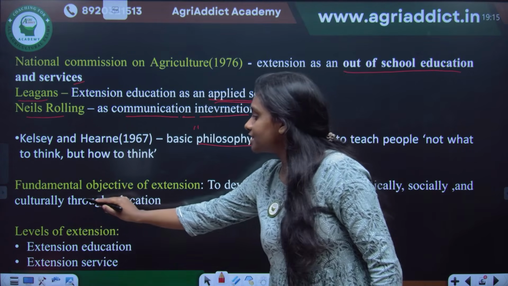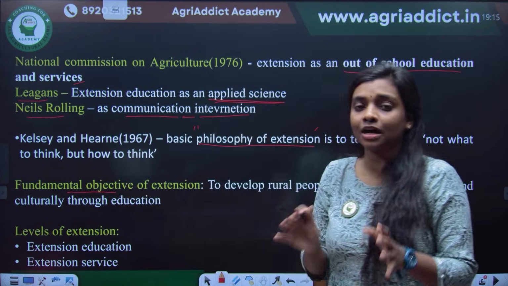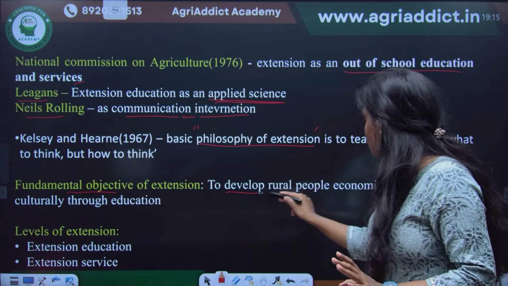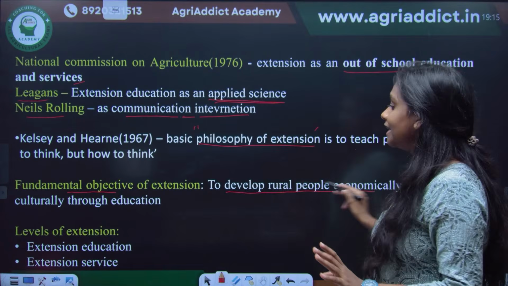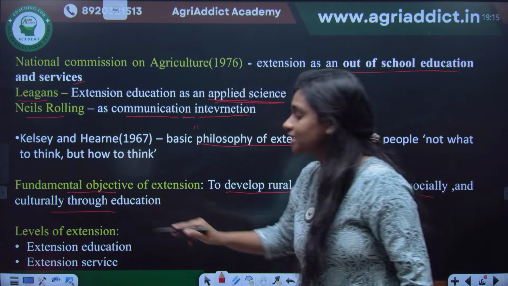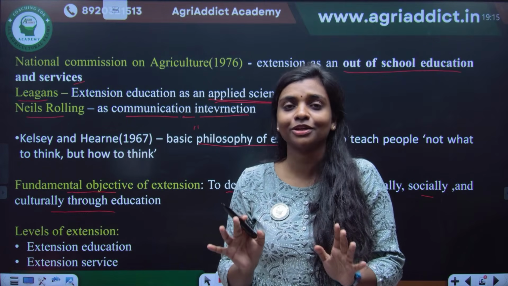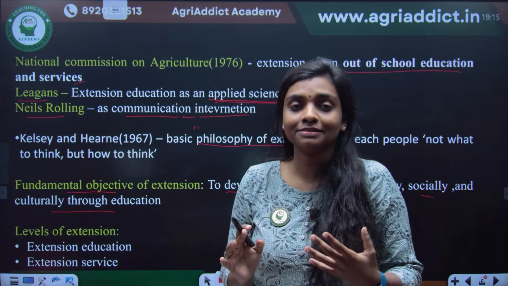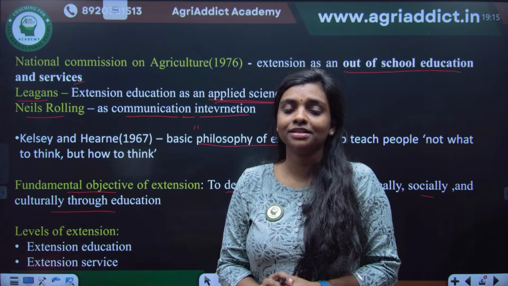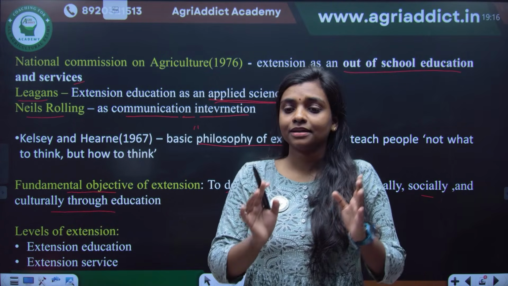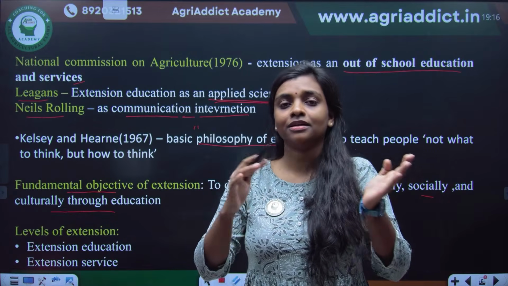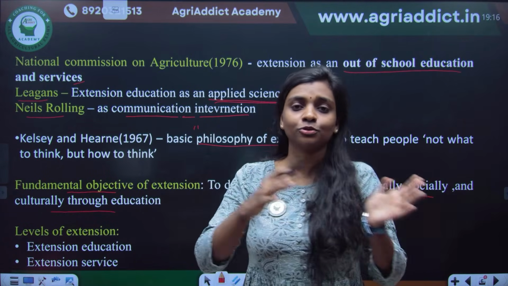Okay, so what is the fundamental objective? To develop the rural people economically, socially, and culturally through education. Generally, in your college, when someone asks what the extension people are doing, what you will say is they are the ones who transfer the technology from the institution to the village.